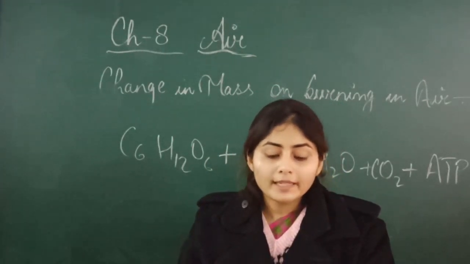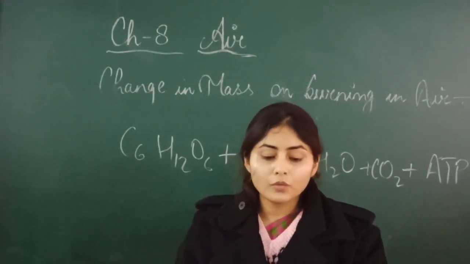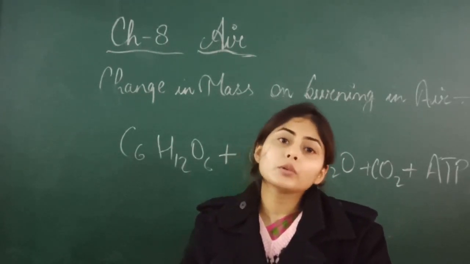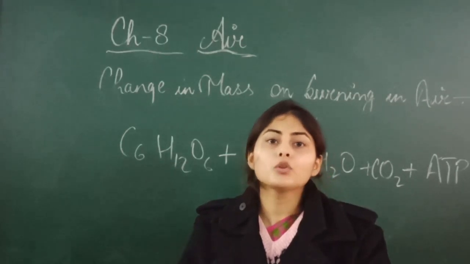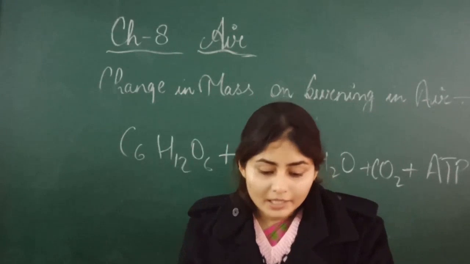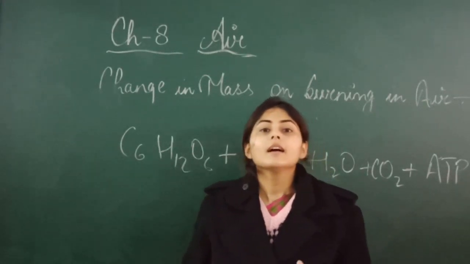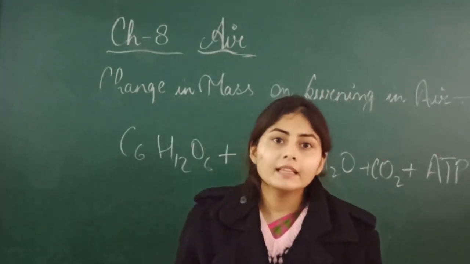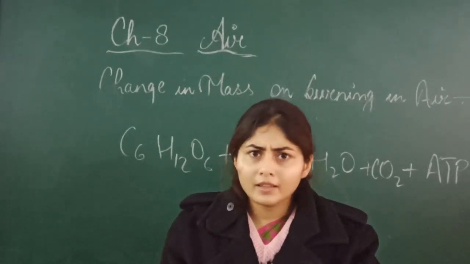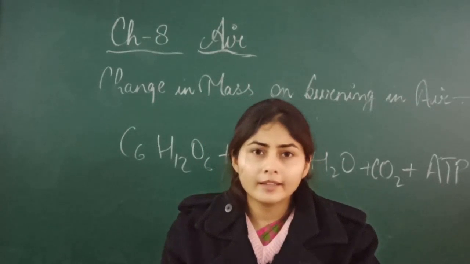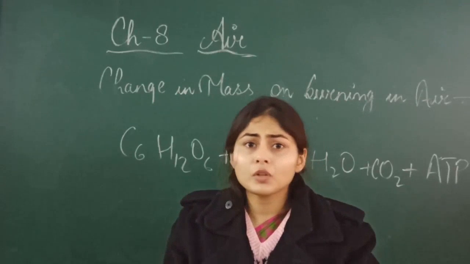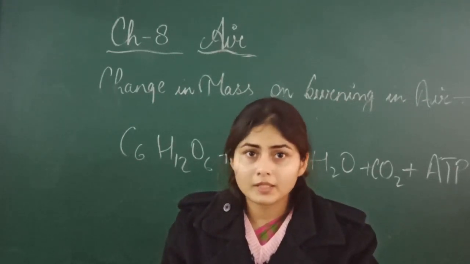Now come to the fourth point, deep sea divers carrying a mixture of oxygen and helium for respiration. Deep sea divers, those who are going in the depth of sea and ocean. These deep sea divers carry with them an oxygen helium cylinder. Why are they taking only an oxygen helium cylinder? Why are they not taking air instead of that? Because if they take air, there is a mixture of gases, which means nitrogen is also present.